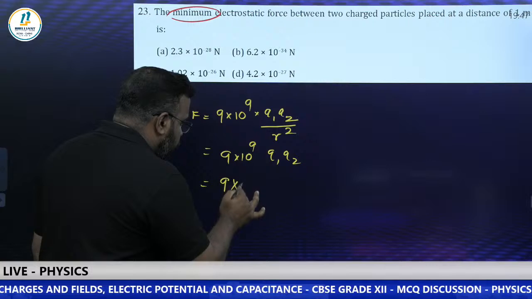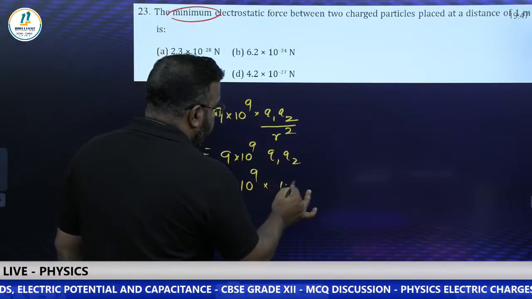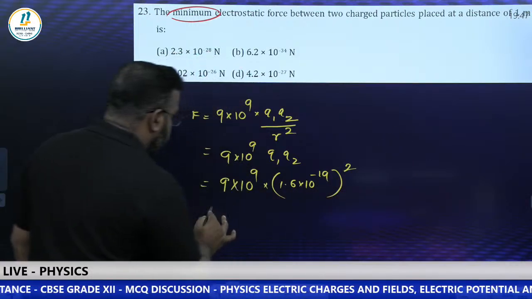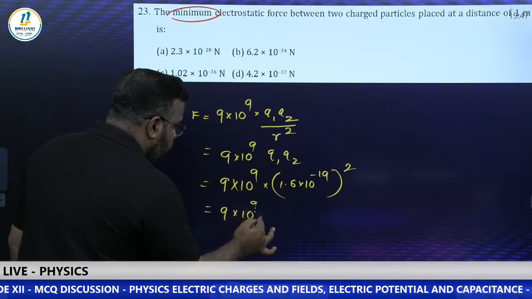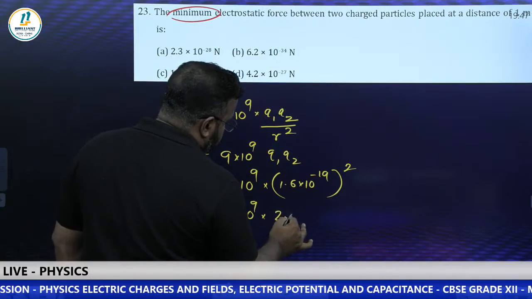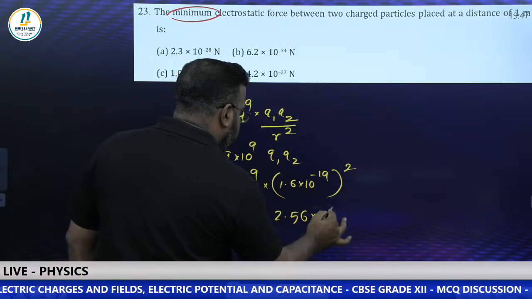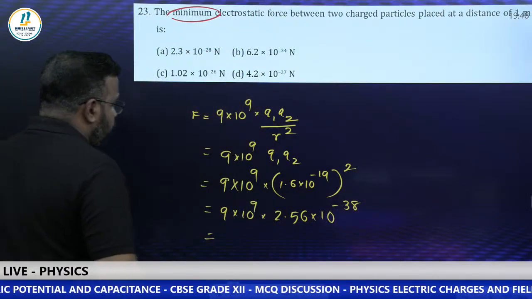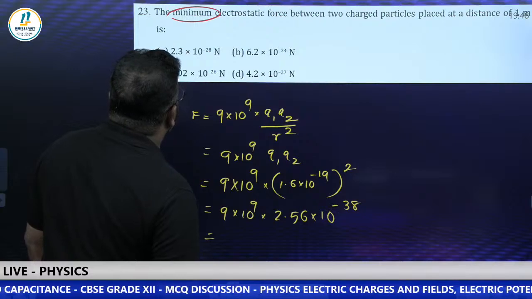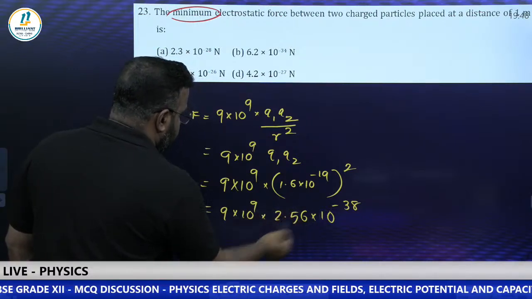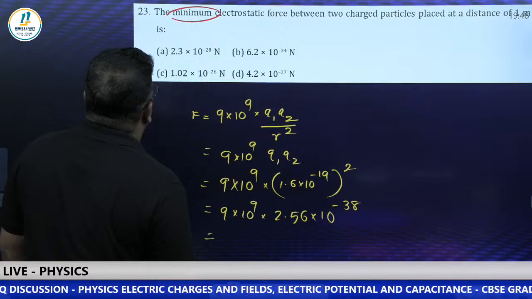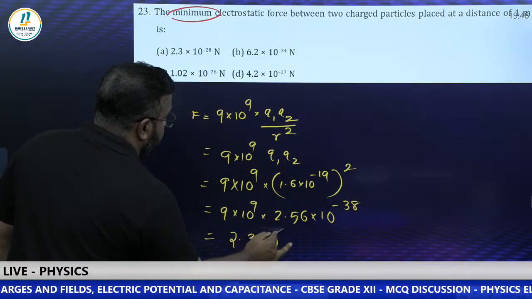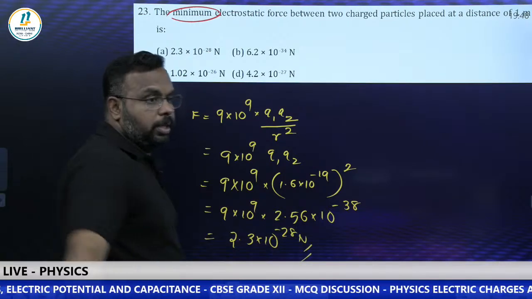That means 9 into 10 to the power 9 into 1.6 into 10 to the power minus 19 into 1.6 into 10 power minus 19. That means it is all square. So we get 9 into 10 to the power 9, 1.6 square will be 2.56, so we get 2.56 into 10 to the power minus 38. So just multiply this 2.56 into 9. Approximate answer, because 2.56 into 10 will be 25 point something, so slightly less than that, 23. So the answer will be 2.3 into 10 to the power minus 28 Newton for this question. Clear or not?